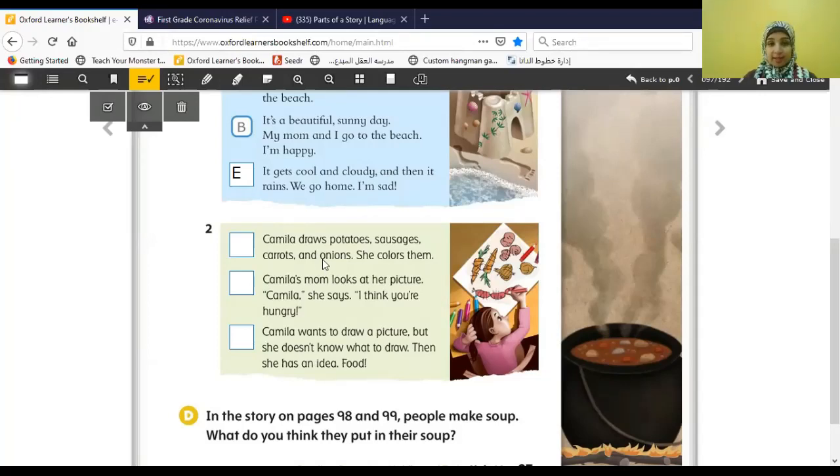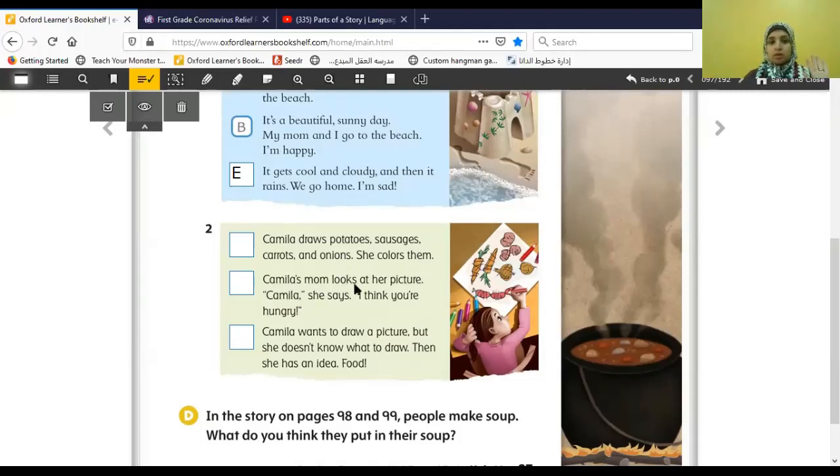I believe now you are back, and let's see how we can think about this together. Number one, Camilla draws potatoes, sausages, carrots, and onions. She colors them. Do we know why Camilla is doing this? Why is Camilla drawing? If we don't know why, we don't understand. No, this is not the beginning. In the beginning, we have to understand. If I read the sentence and I don't know why she is doing this, this is not the beginning.